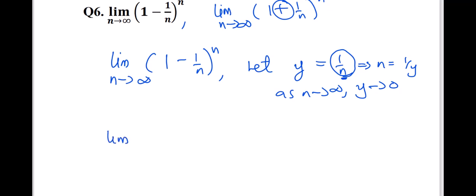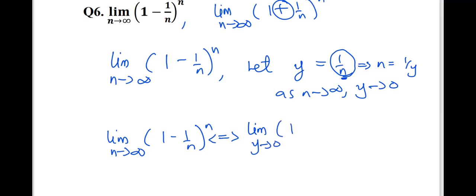We have the limit as n approaches infinity of (1 - 1/n)^n. This is equivalent to the limit as y goes to 0 of (1 - y)^(1/y).